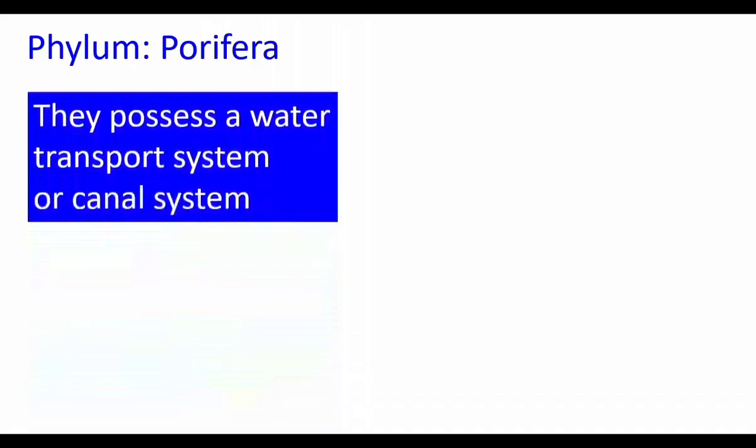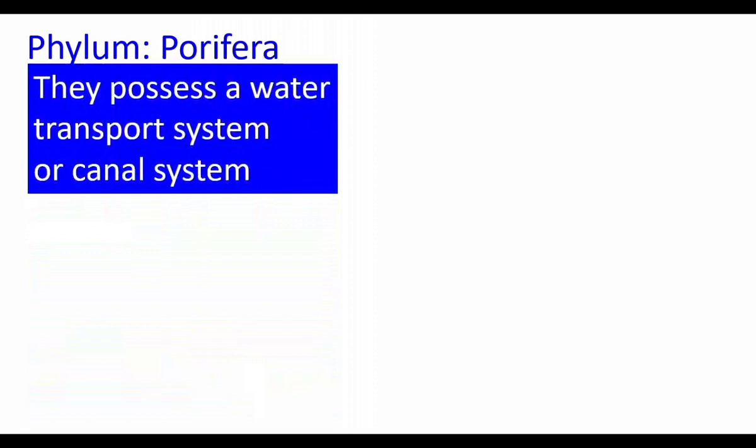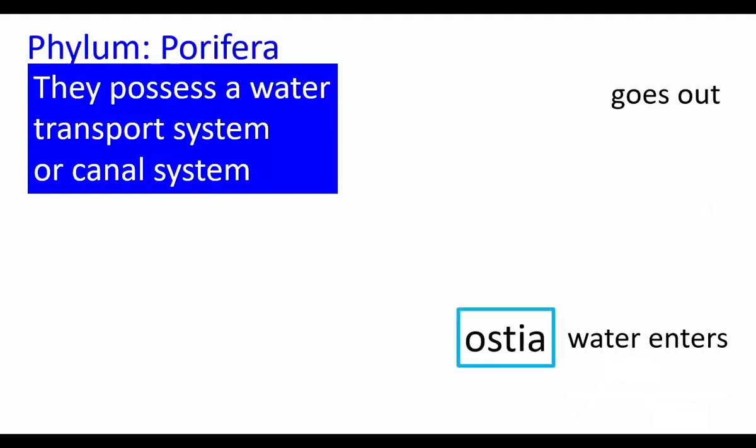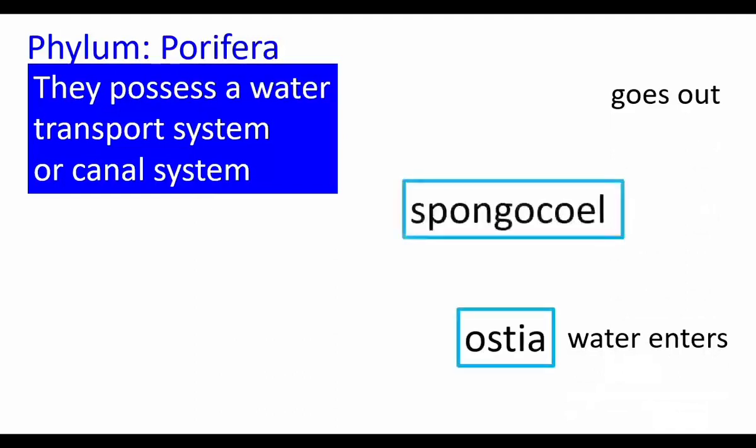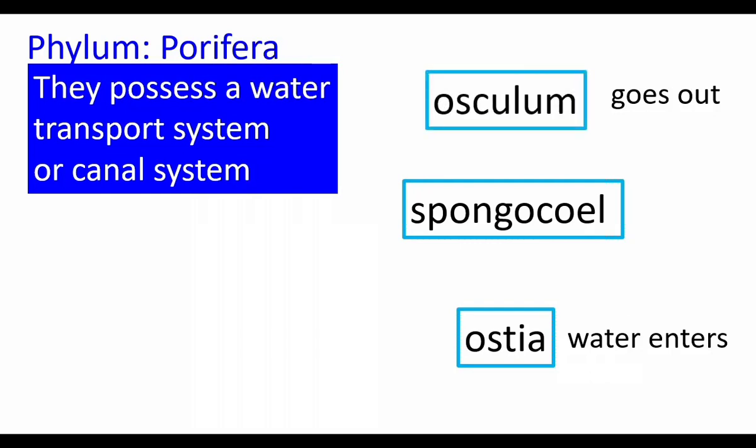They possess a water transport system or canal system. Water enters into the body and water goes out of the body. That system is water transport system or canal system. Water enters into the body through ostia and water flows through spongocoel. Spongocoel is the cavity found inside the body of sponges. And water comes out through osculum.